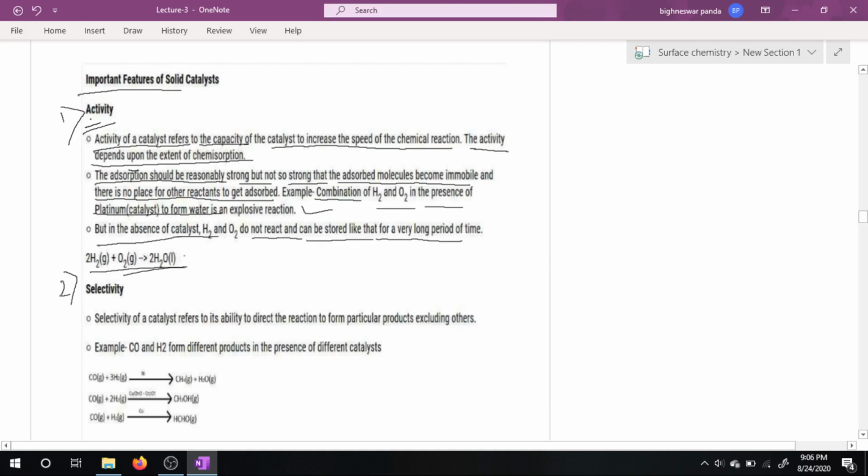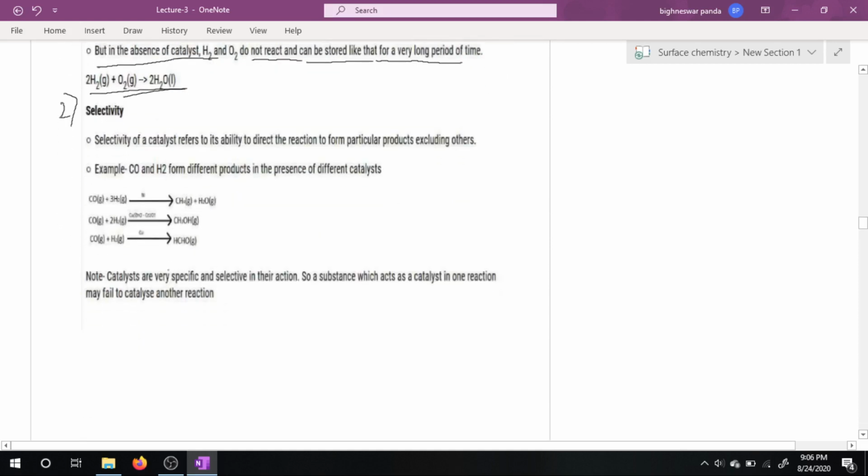So it is the activity. Next part is selectivity. Selectivity of catalyst refers to its ability to direct the reaction to form a particular product excluding others. Example, CO and H2 form different products in the presence of different catalysts. Here CO and H2 give rise to CH4 plus H2O, CH3OH, and HCHO.